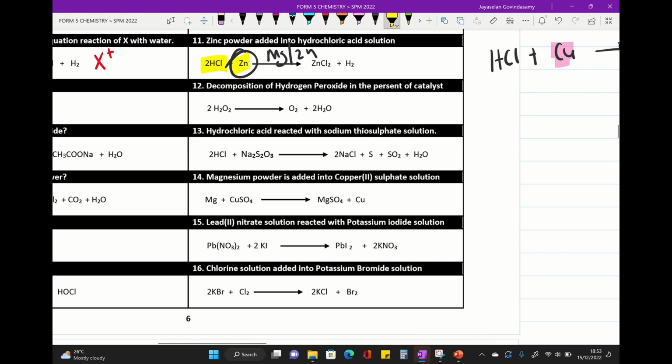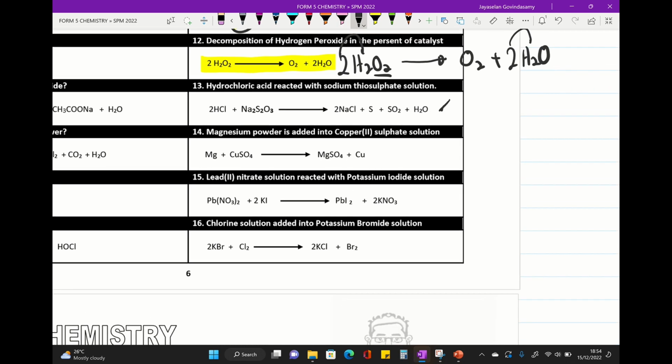Hydrogen peroxide decomposes. All right, decomposes, so we write hydrogen peroxide decomposes, so take the oxygen, put here, and we write down the hydrogen peroxide like this, and we erase the 2. All right, how to balance the equation? We put 2 here. All right, so then we balance the hydrogen 4, rest is balanced. And please remember, this hydrochloric acid react with sodium thiosulfate. The product that we will get is a yellow color precipitate.